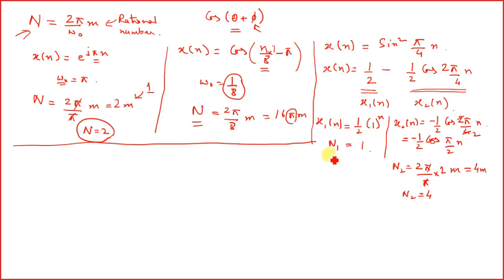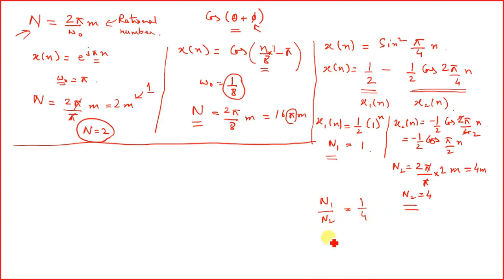However, if you see, we are having two components, N1 and N2. So for this case, N1 by N2 is equal to 1 by 4.